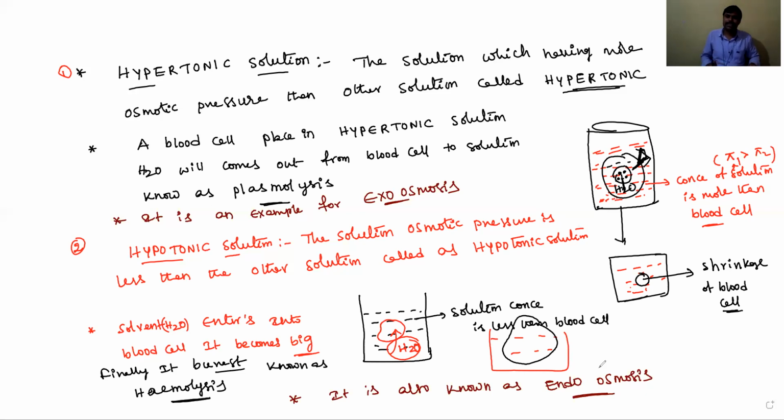Okay, students, next we need to discuss reverse osmosis. What is reverse osmosis? The name itself says it. Osmosis means the flow of solvent molecules from lower concentration to higher concentration side through SPM.